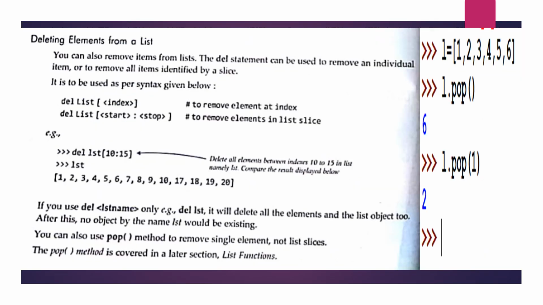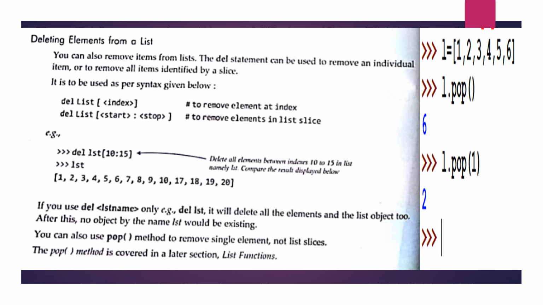Deleting elements from a list. You can also remove items from lists. The del statement can be used to remove an individual item or to remove all items identified by a slice. It is to be used as per the syntax given below. If you give only the del statement, del, the list and the index, this will remove the particular element at the index mentioned by you.